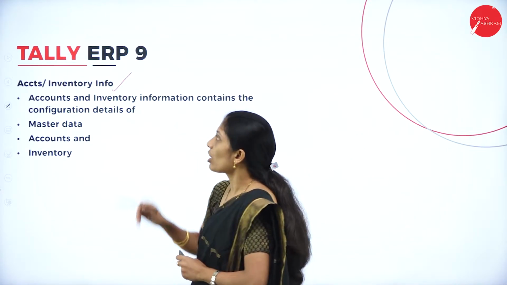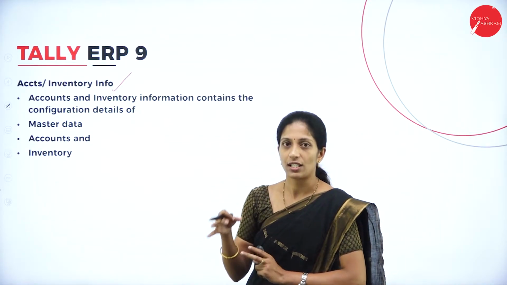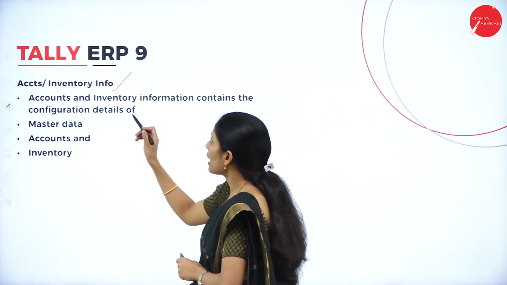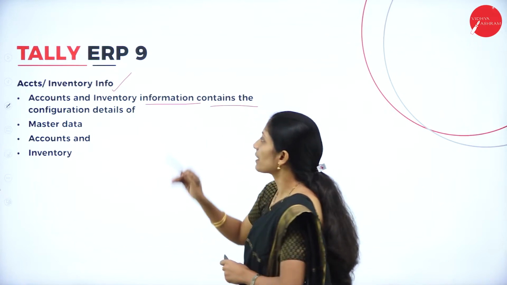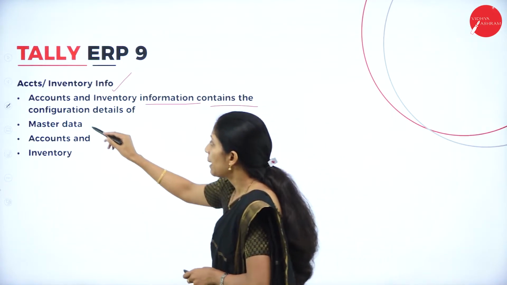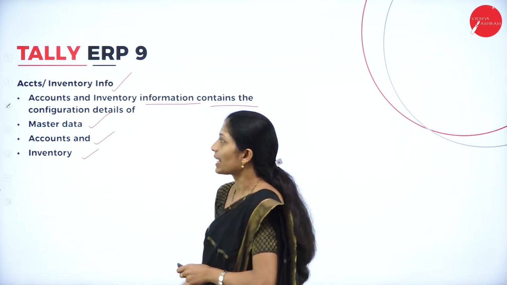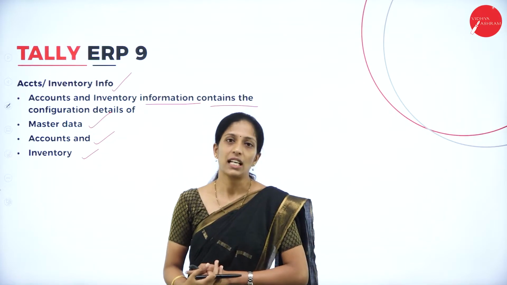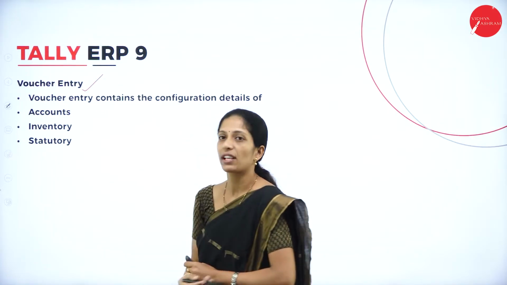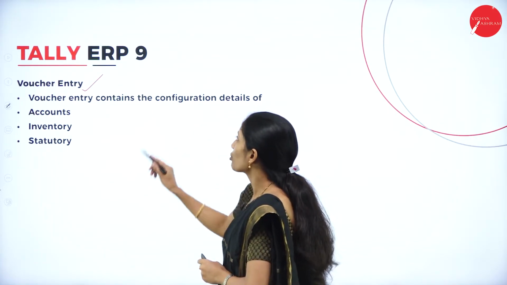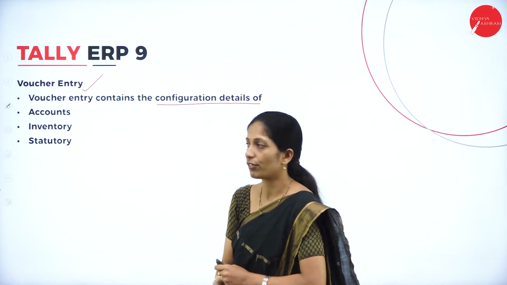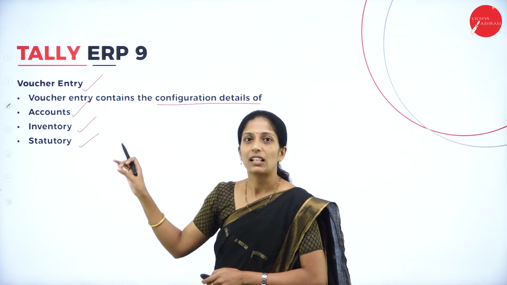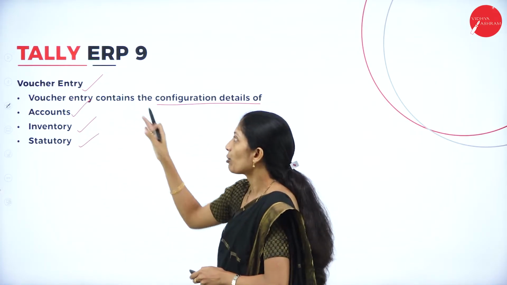Next, under accounts or inventory information, which is also one of the configurations of Tally ERP 9, it contains the configuration details of master data, accounts as well as inventory. So it is all relating to accounts as well as inventory information. Coming to the next configuration, that is voucher entry. Voucher entry contains the following configurations: accounts, inventory, statutory. These are the three items you will get under voucher entry.